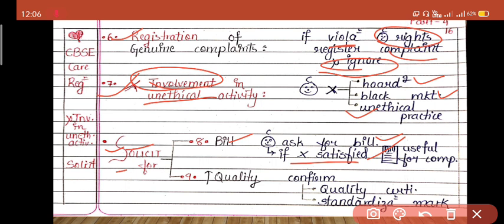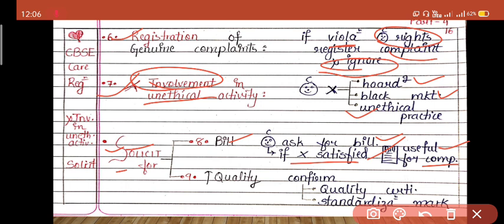If the consumer is having the bill, if the consumer is giving importance to the bill, then it will be useful for him to complain. Therefore, the bill is a very important instrument which is used as proof to complain in the court. Therefore, every consumer should ask for the bill, whether he wants to complain or not, whether he wants to use it or not, but he should ask for a bill.